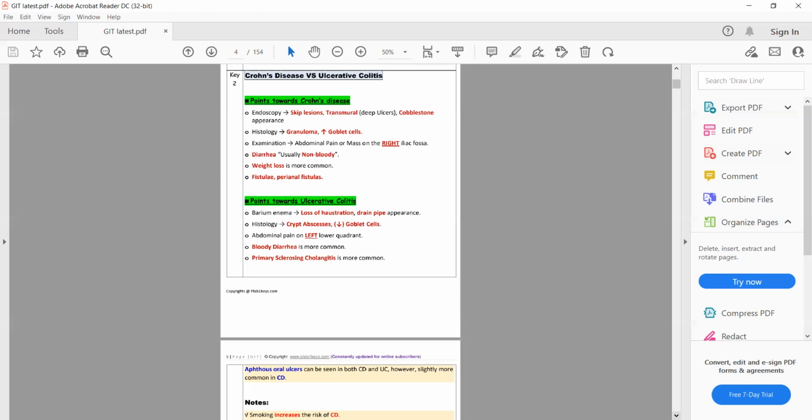So in ulcerative colitis, there will be superficial ulcers. The second finding that you will see on colonoscopy will be skip lesions. What are skip lesions?